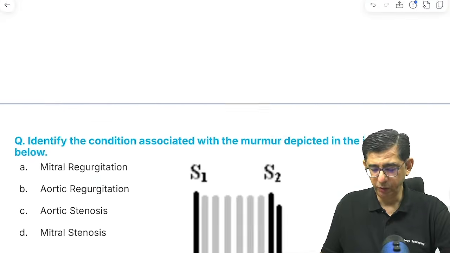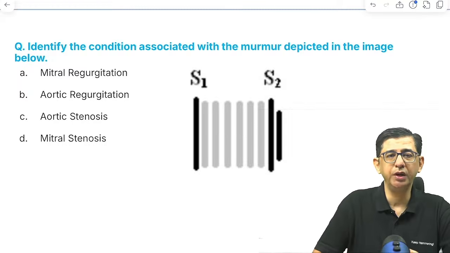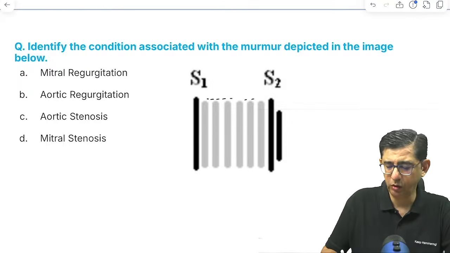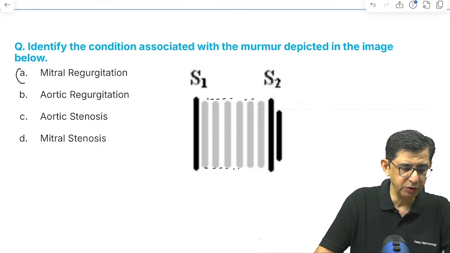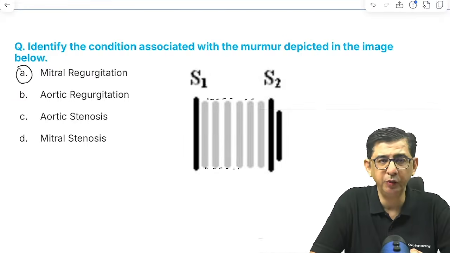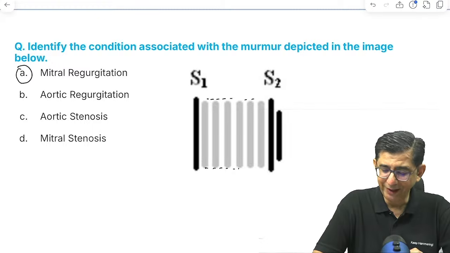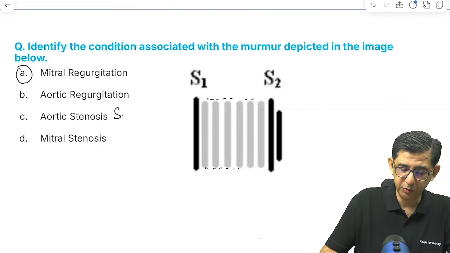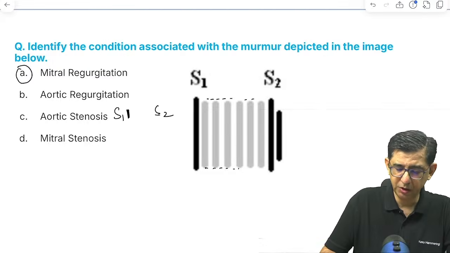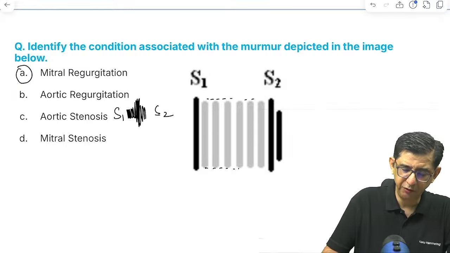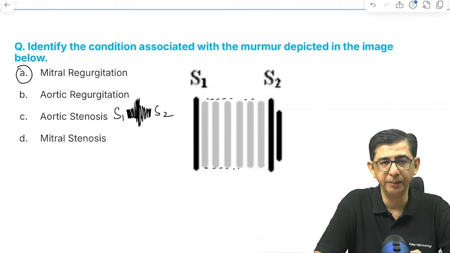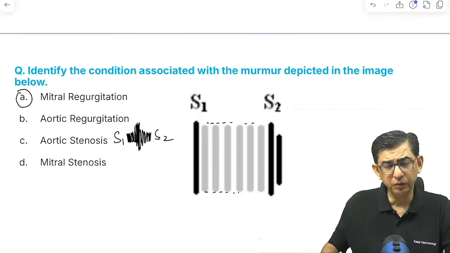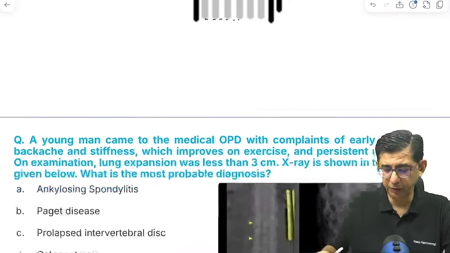Okay, now we come to the 2023 question. He gave a line diagram showing a murmur that is present all through the duration of systole. The intensity is equal, so I would like to call it a pansystolic murmur. And that pansystolic murmur will be associated with mitral regurgitation in a patient. If the intensity was rising and falling and it was a crescendo decrescendo murmur, then I would have thought in terms of aortic stenosis in this patient. So just a quick line diagram for the same, where the intensity would be rising and falling, then I would have called it an aortic stenosis murmur. So we are discussing the NEET PG 2023 question.